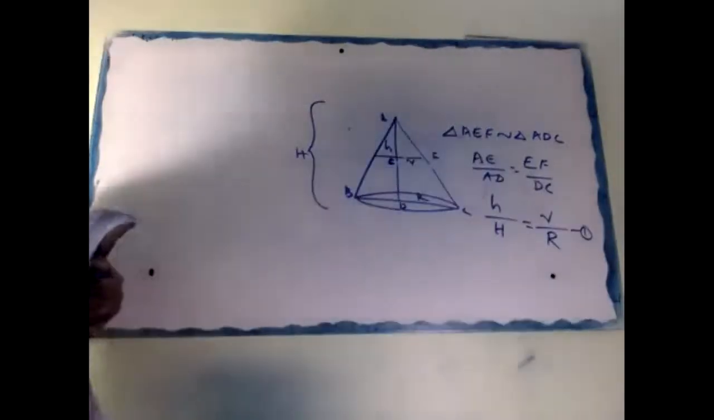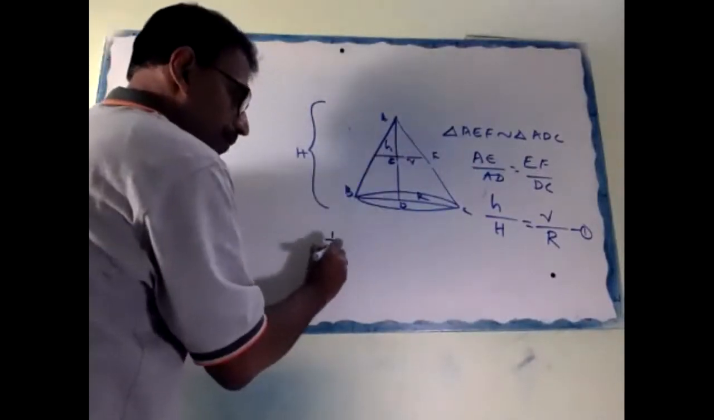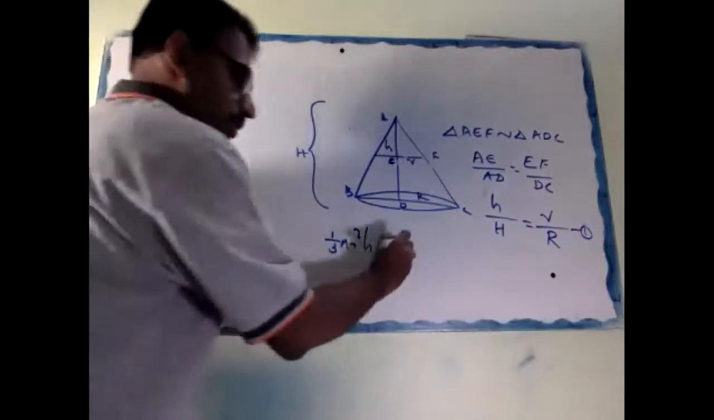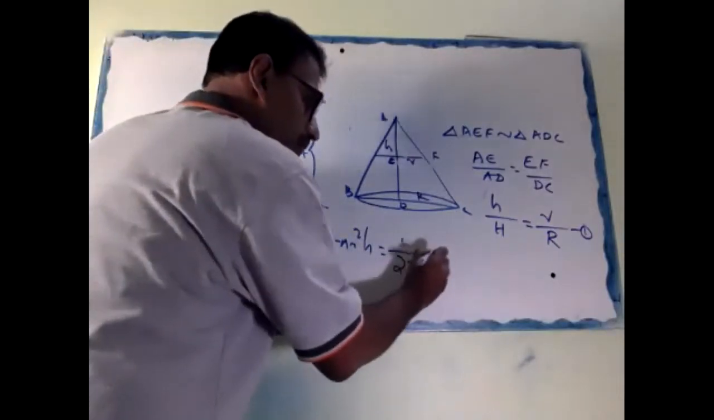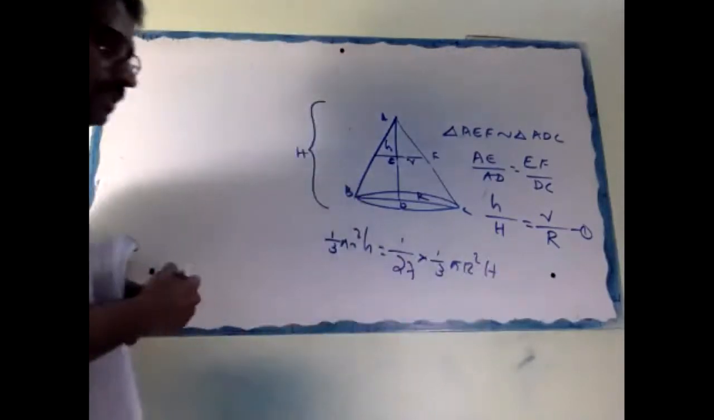Now, come back to the question. The question is saying: this small volume, 1 by 3 pi r square h, equals 1 by 27 of 1 by 3 pi capital R square capital H. Agree or not? This is the condition.